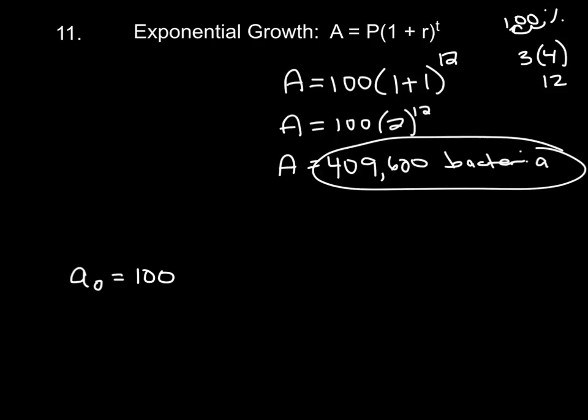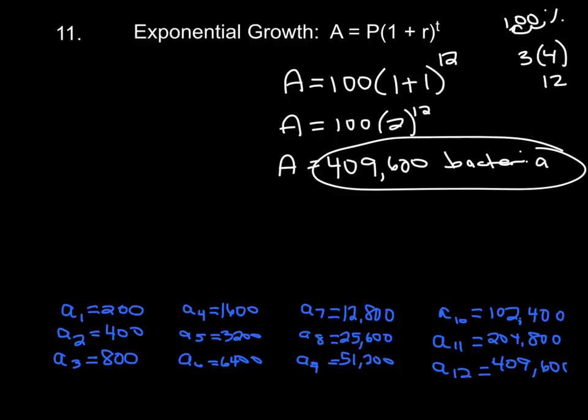Now, after the first 20-minute period, I could rewrite that as A sub 1. I would just take this number right here and double it. I would have 200. So I actually listed all these out. After the first 20-minute period, if you take 100 and double it, you get 200. After the next 20-minute period, A sub 2, you would double this again and get 400. After the next 20-minute period, A sub 3, you would double this again and get 800. So this is really how much you would have at the end of the first hour. And if you kept going, this would be at the end of the second hour, third hour, and fourth hour.